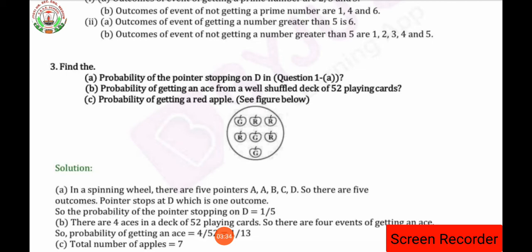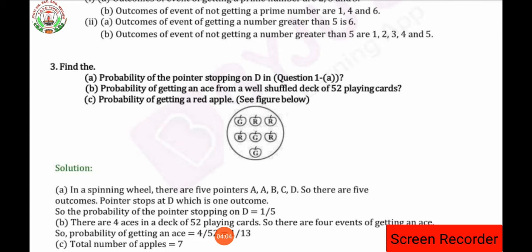They are not directly saying yes, and they are not directly saying no. So that kind of situation in which a person is not certain, like that there will be rain after 1 hour. Can it be confirmed that after 1 hour there will be rain? No, it is not confirmed, isn't it? So that kind of situation is said to be probability, where we are not confirmed.